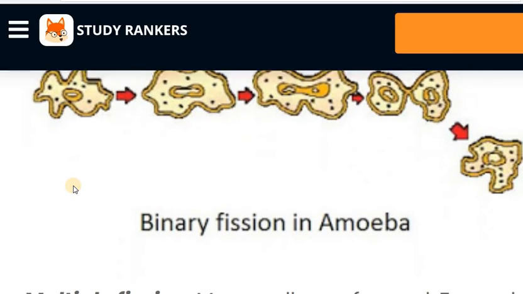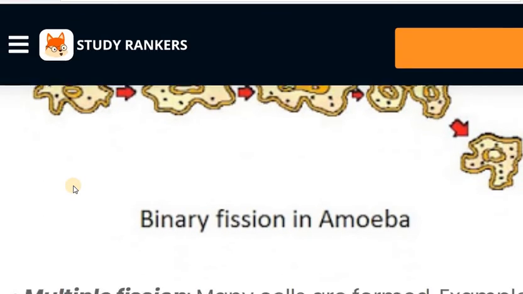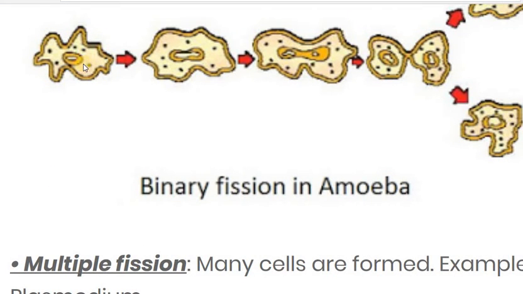Here you can see in the figure binary fission in the amoeba. In the amoeba, first of all the cytoplasm is divided, and then later on the nucleus is divided, and from the one parent cell two new individual cells are produced.